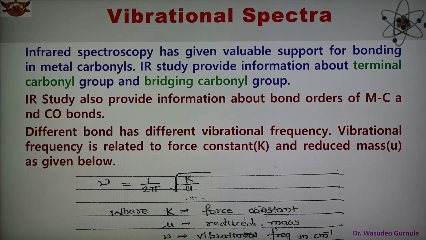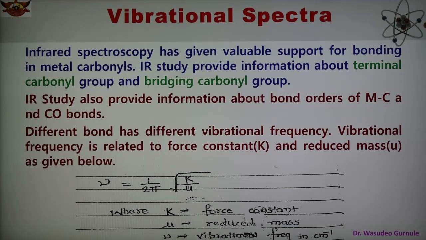So IR spectroscopy study also provides some information about the bond order present between metal-carbon bonds and also between carbon and oxygen bonds. So different types of bonds have different vibrational frequencies. These are the different bonds present in the metal carbonyl, and because of that we get different vibrational frequencies. So vibrational frequency is related to the force constant.